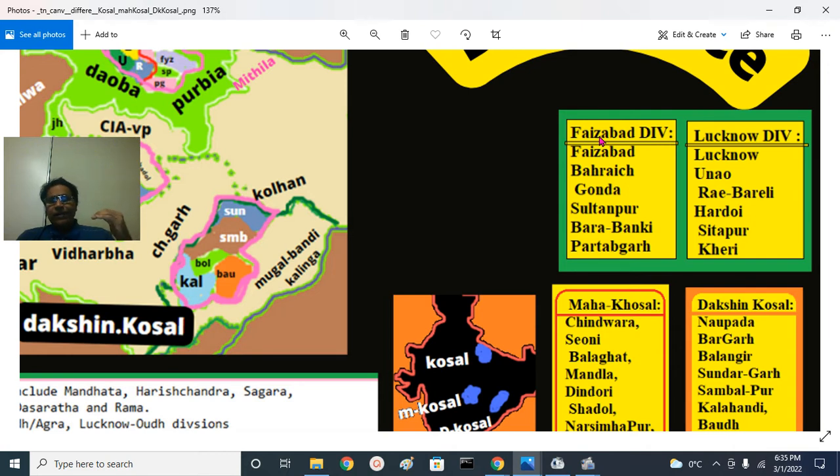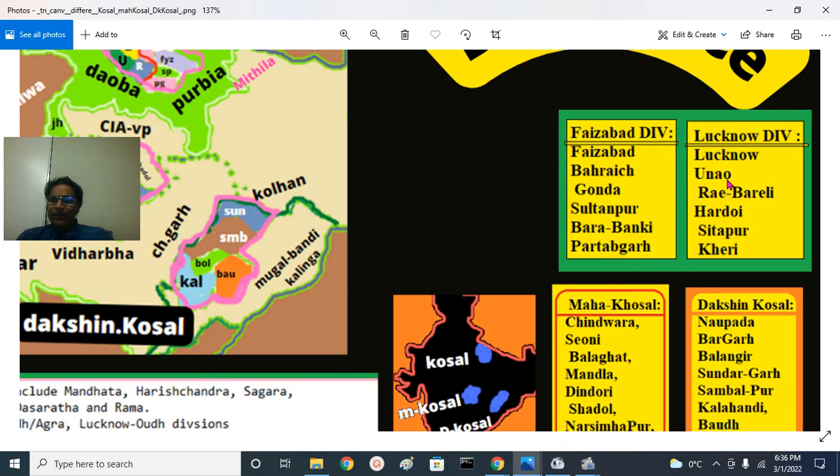Christianity and Islam, which are militant conversion-based ideologies hostile to the native people, always make it a point to change the historical name so that the converted population forgets about their history and heritage. It's called Faizabad division. The other division is Lucknow division.